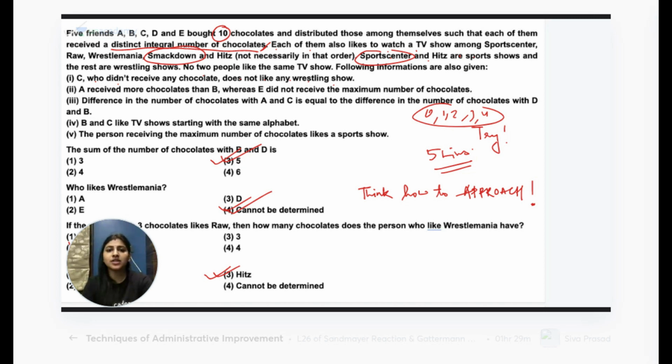2 minus 0 and 3 minus 1. Rohan, if we take 2 minus 0 and 3 minus 1, there will be one problem. E will get 4 chocolates, and there is a clue that E cannot get the maximum chocolate. Got it? That's why we have not taken that. 4 minus 2 we cannot take because 4 minus 2 should be equal to 2 minus 0, so 2 people cannot get 2 chocolates.